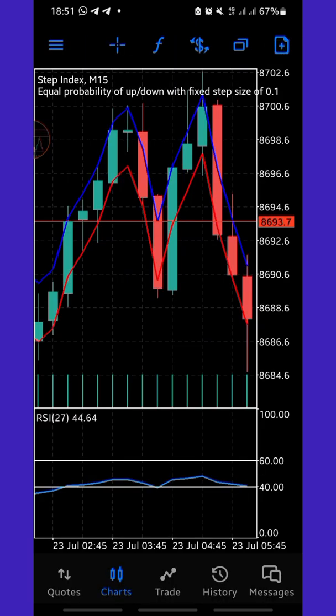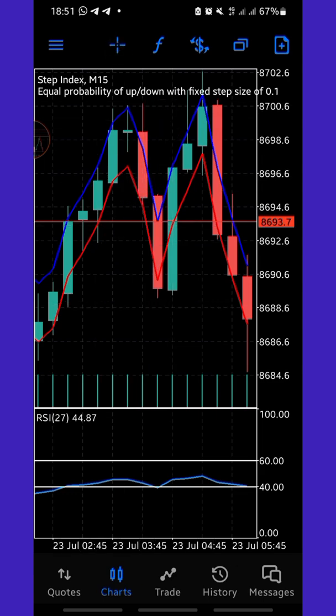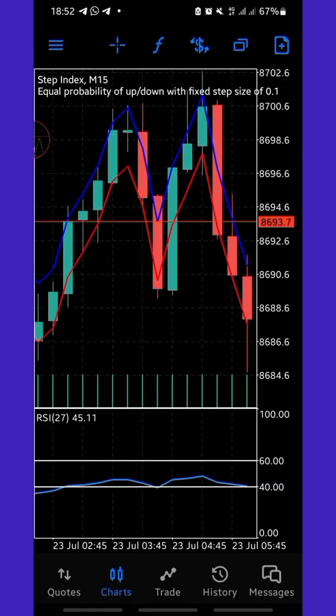The second indicator I'm having is on the main chart here. I'm having the envelopes. The period is 2, shift is 0, the deviation is 0.020. Method is exponential, apply to close. The upper bound and the lower bound are 3 pixels each. The first color is blue and the last color is red. When you're done, you just click on done.